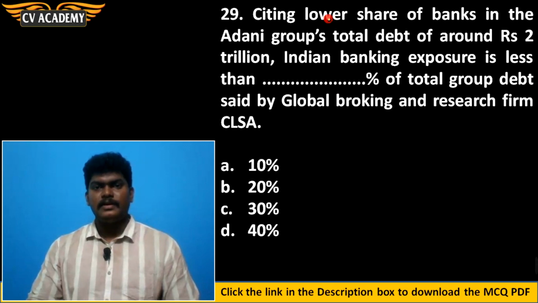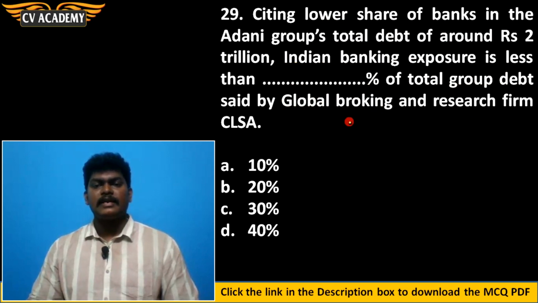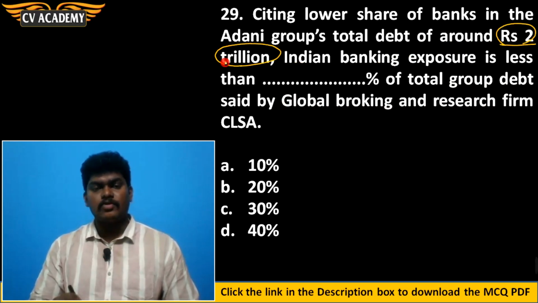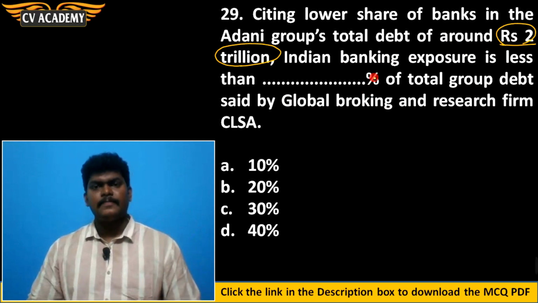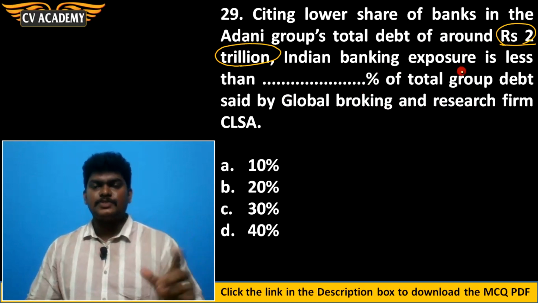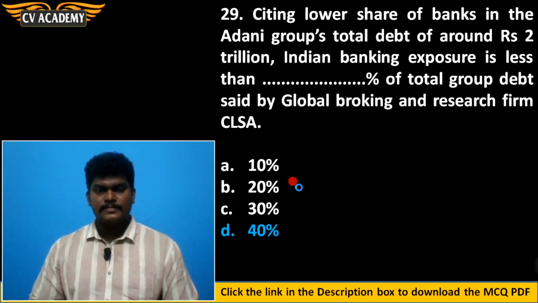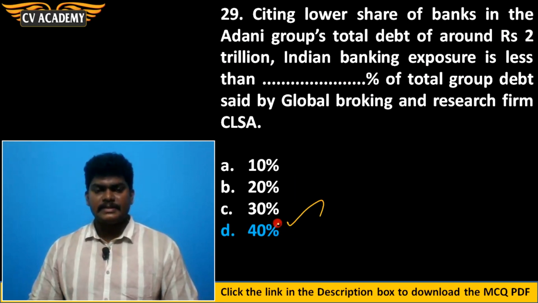29th question. Citing lower share of banks in the Adani Group's total demand of rupees 2 trillion, Indian banking exposure is less than dash percent of the total group debt, said the Global Broking and Research Firm. Yes, actually the Adani Group has a total debt of around rupees 2 trillion, 2 lakh crore rupees. They have a total debt both in the market as well as with the banks. So in that, Indian bank exposure is less than 40%. Option D is the correct answer.